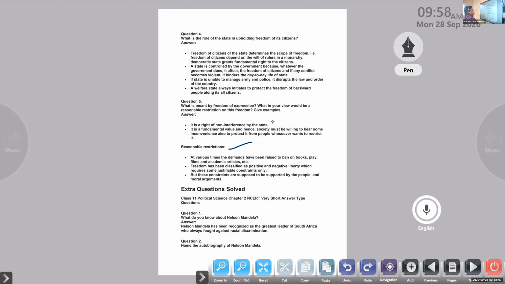At various times, demands have been raised to ban books, plays, films, and academic articles. Freedom has been classified as positive and negative liberty, which requires some justiciable constraint. A number of people are able to release books, plays, songs, but these kinds of things might create a problem for other individuals or society.